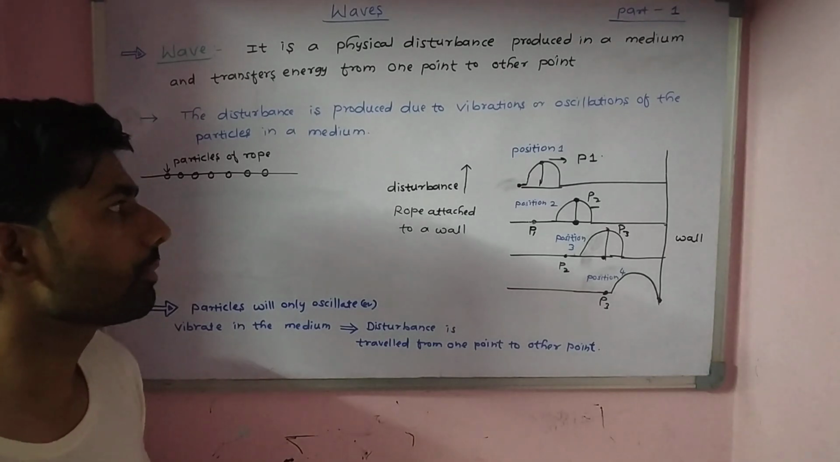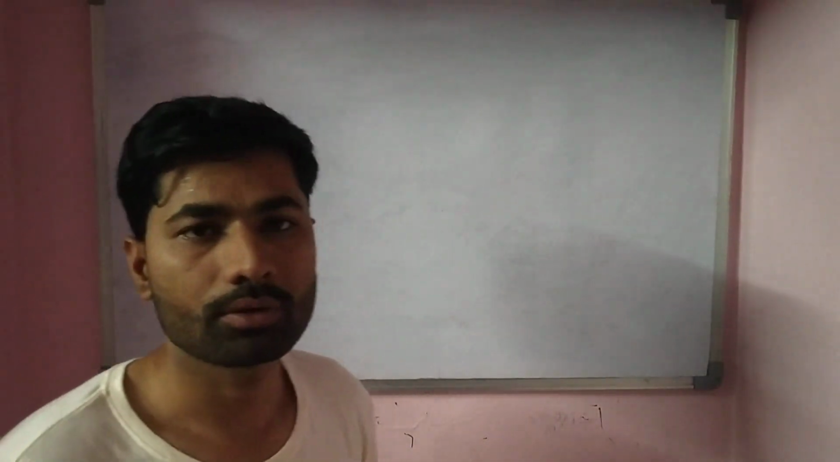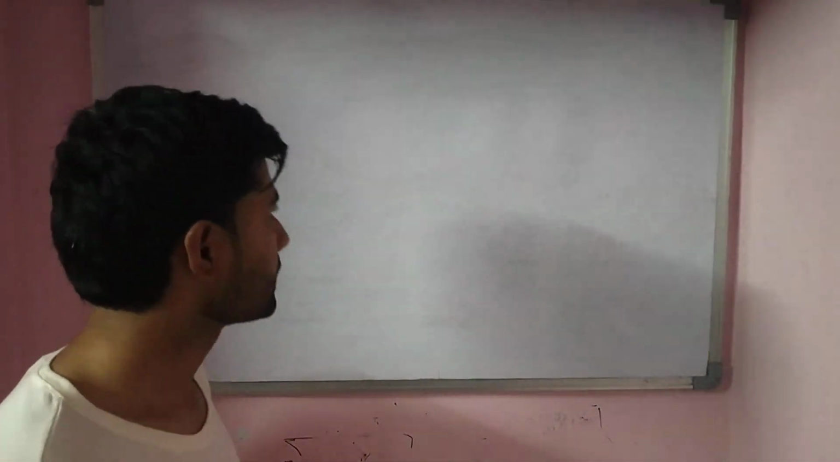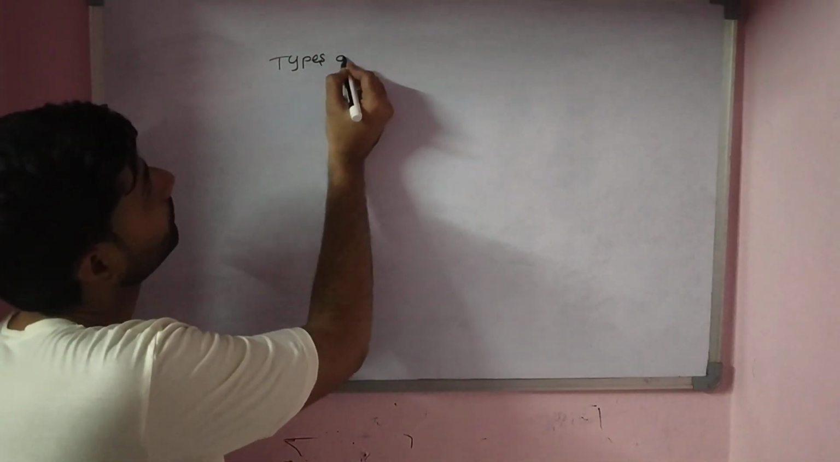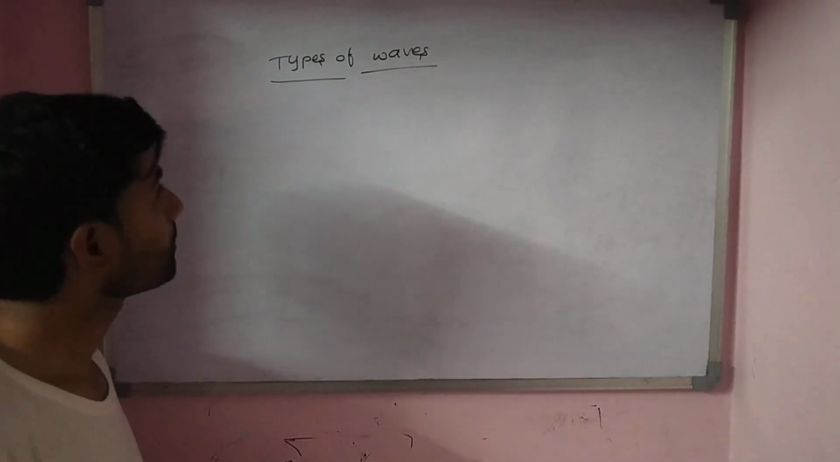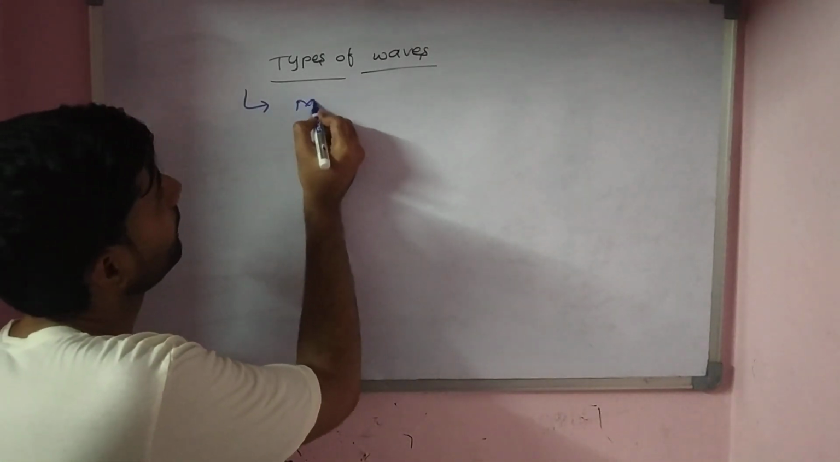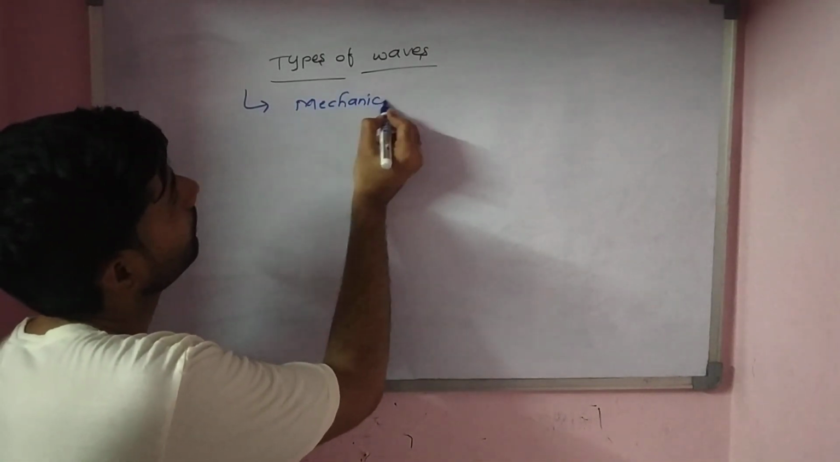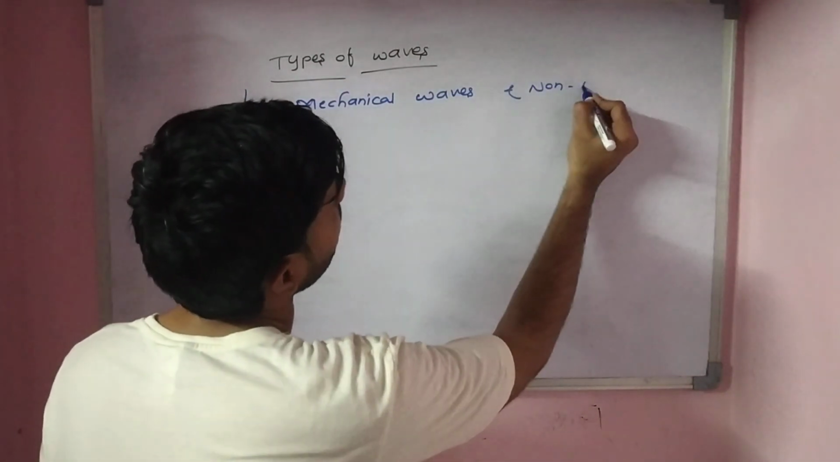Now we are going to understand about the fundamentals of wave. For that I need some space over here. Now let us see what are the types of waves and what are the fundamentals of wave. First thing that we need to know over here is what are the types of waves. So first thing is, there are two types of waves, mechanical waves and non-mechanical waves.